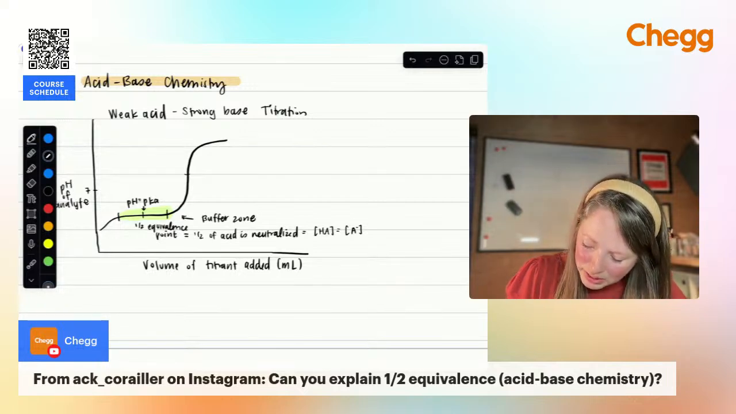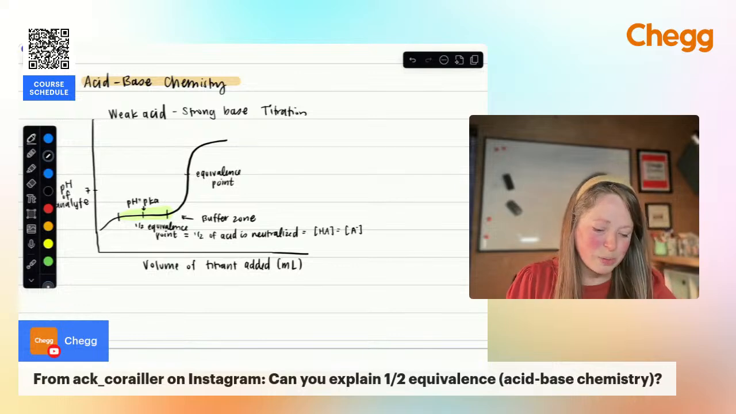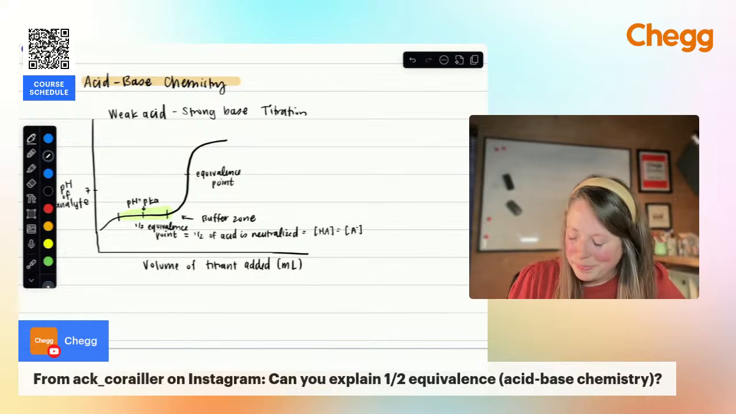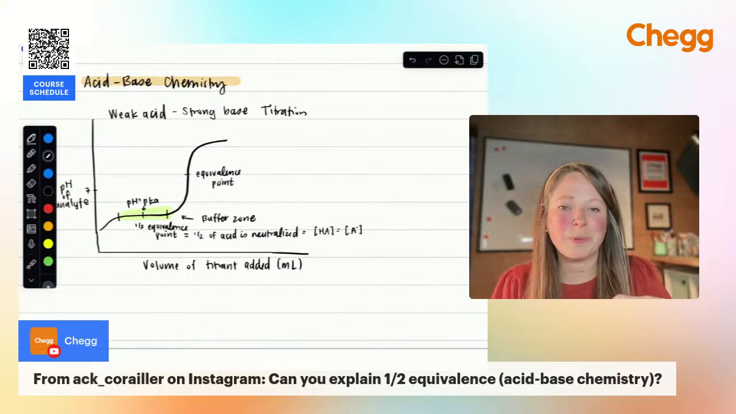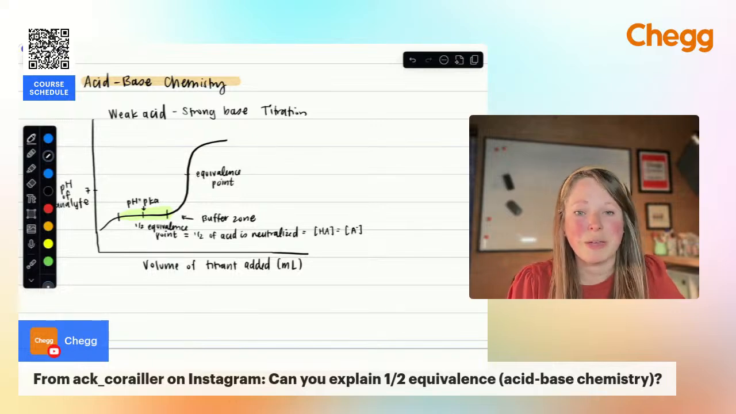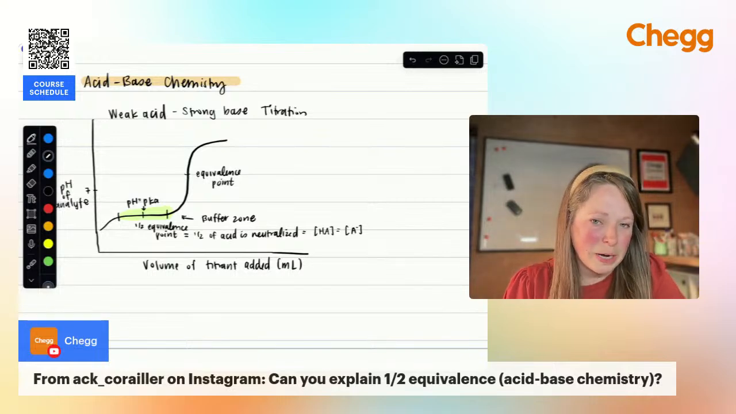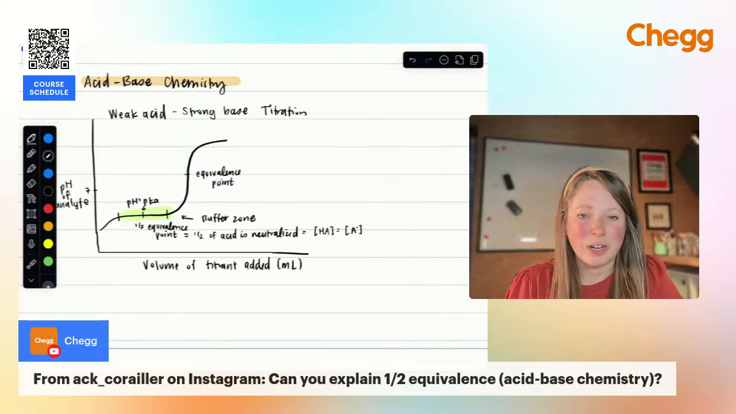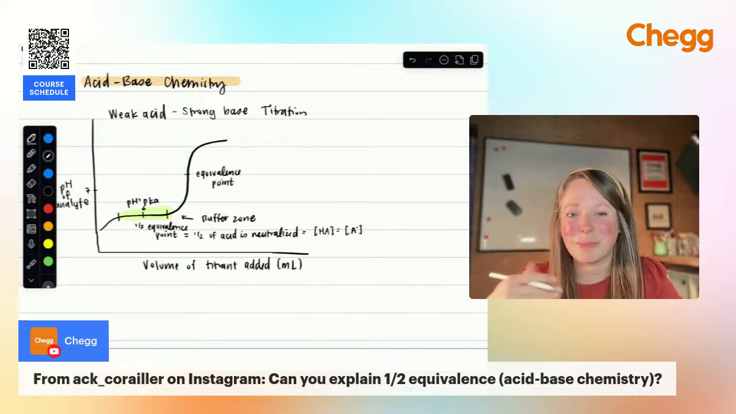Versus your equivalence point, that's where you have essentially neutralized all of your acid. And that's where you have equal moles of your acid and base. So with a weak acid strong base titration, that's going to be slightly above 7 because we have a strong base that we're adding. If we're looking at a weak base strong acid titration, it'll be slightly below 7.